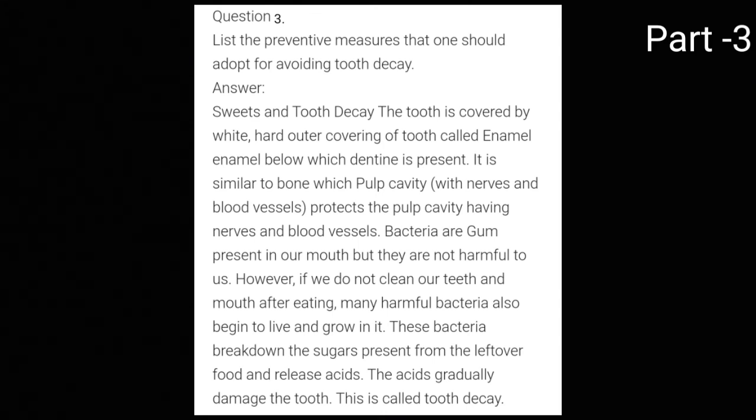Bacteria are present in our mouth, but they are not harmful to us. But if we do not clean our mouth and teeth after eating, then many harmful bacteria will begin to live and grow in it. These bacteria break down the sugars from the leftover food, and then they release acids. These acids gradually damage our tooth, and this is called tooth decay.